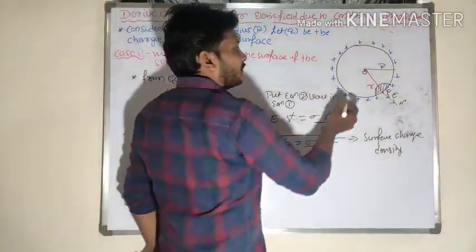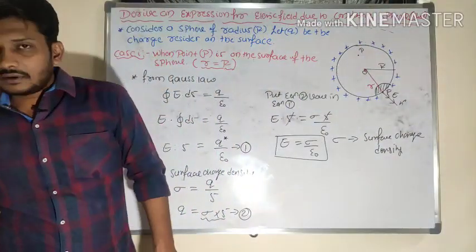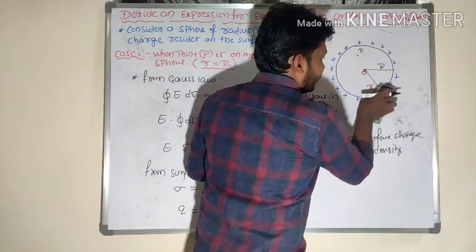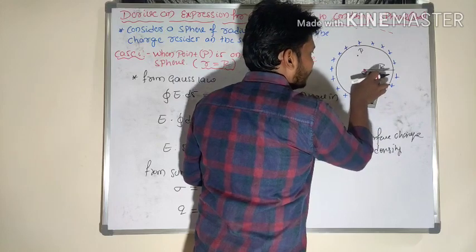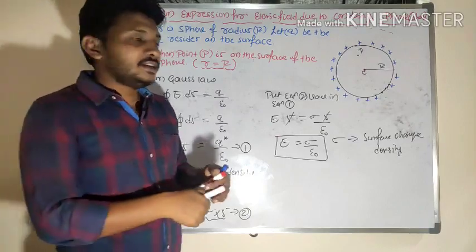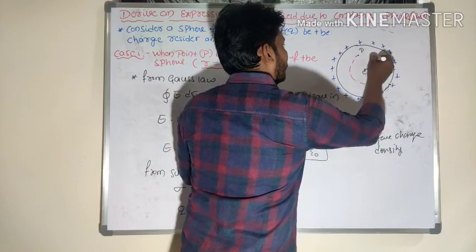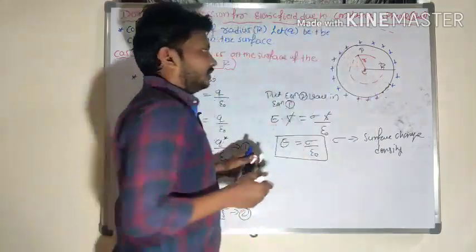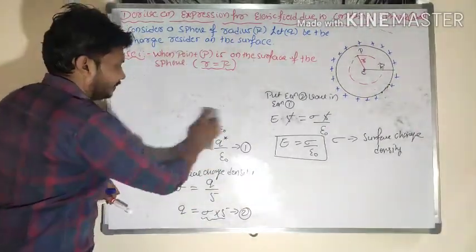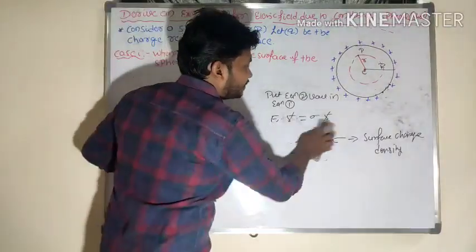Suppose the point of observation is present inside the sphere. Let me consider one point here, that point is P, where the electric field strength is to be determined. This point P is at a distance of r from the center of the sphere. Then what will be the value of electric field strength when the point of observation is present inside the sphere?